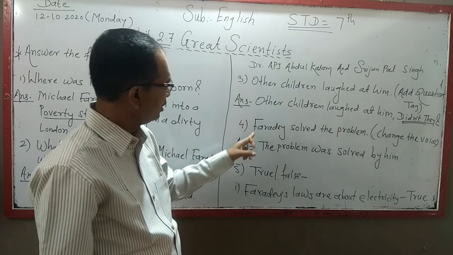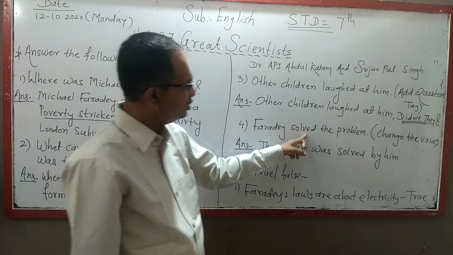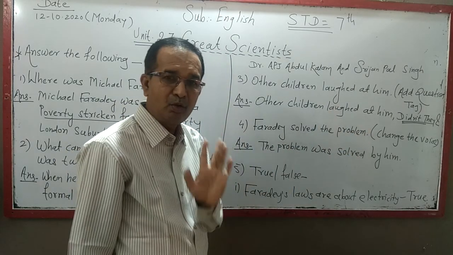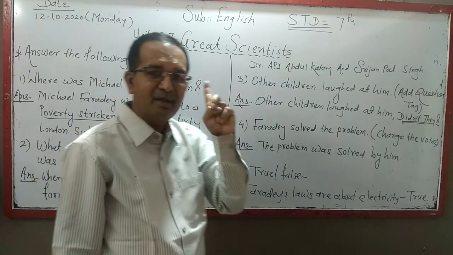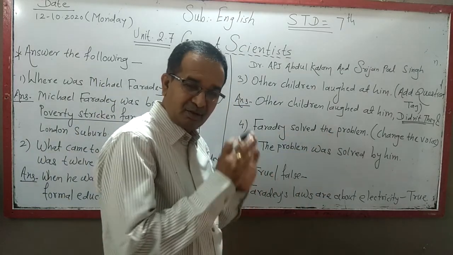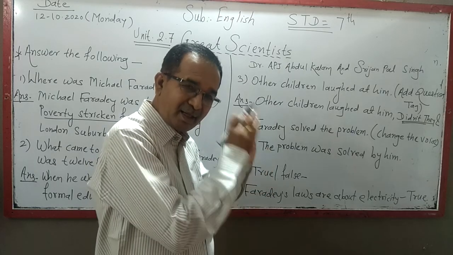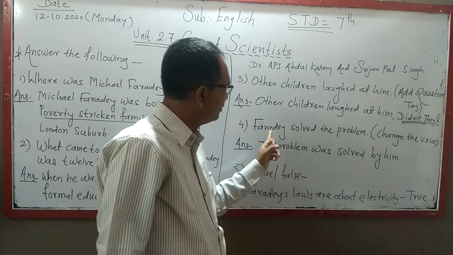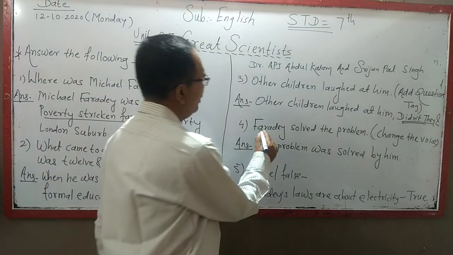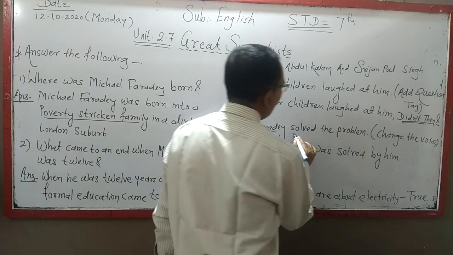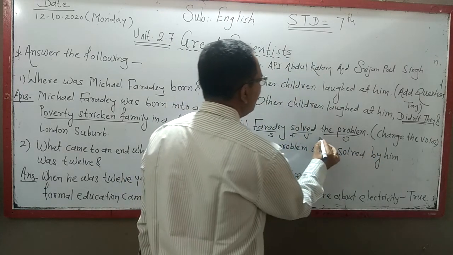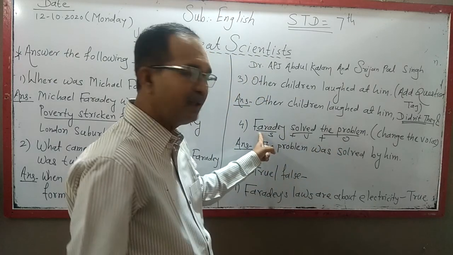Okay, understood. Fourth question is, Faraday solved the problem. What do you have to do? You have to change the voice. As I have already told you, there are two types of voice, active voice and passive voice. So, Faraday solved the problem. Which voice is in this sentence? Faraday solved the problem. The sentence is in active voice. How? Faraday is the subject, solved is the verb and the problem is the object. When the sentence has subject, verb, object, the sentence is active voice.